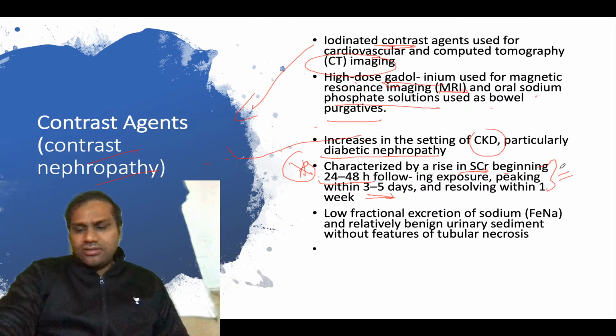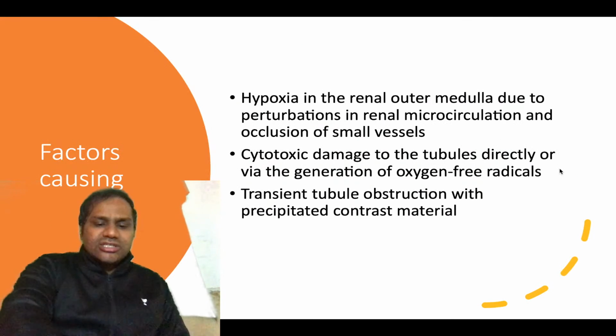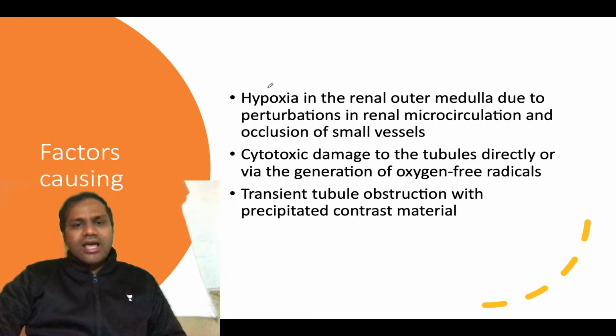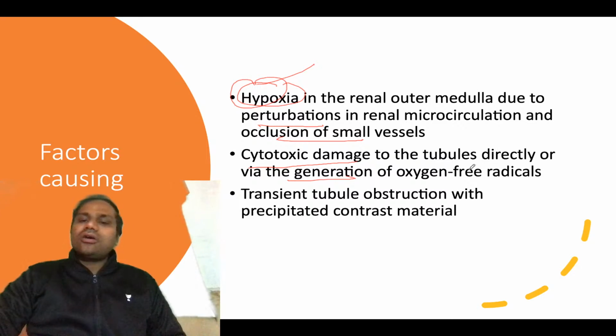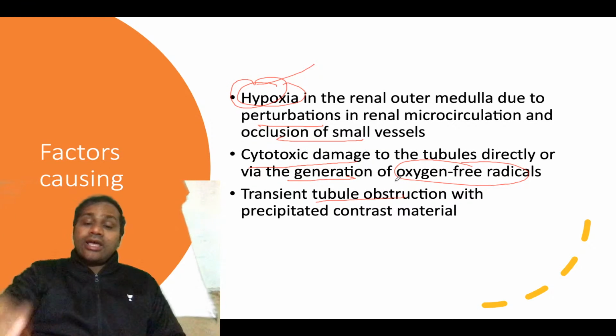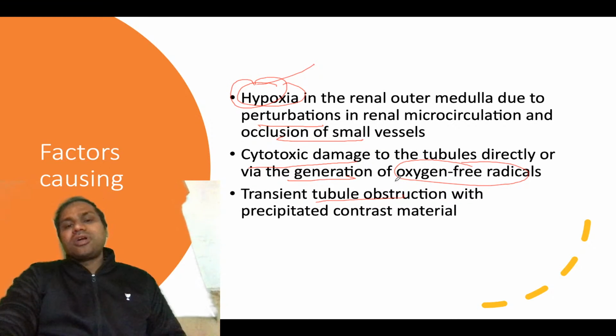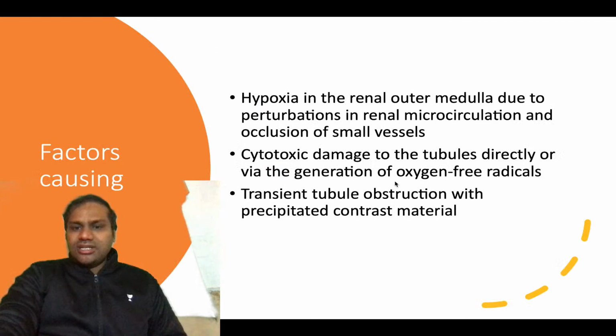You need to remember the factors causing this: hypoxia in the renal outer medulla due to perturbation in the renal microcirculation and occlusion of small vessels. Then there will be cytotoxic damage to the tubules directly via generation of oxygen free radicals, and transient tubular obstruction can also cause this damage.